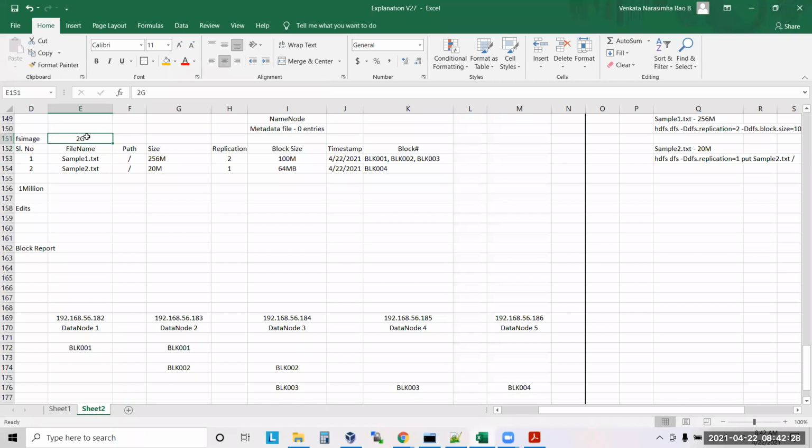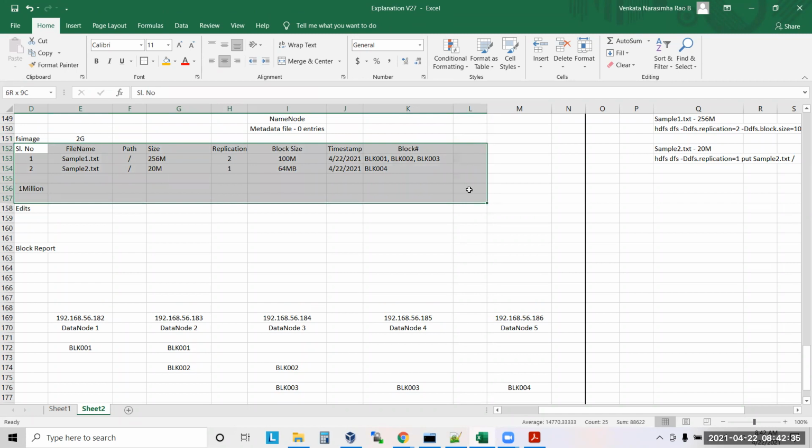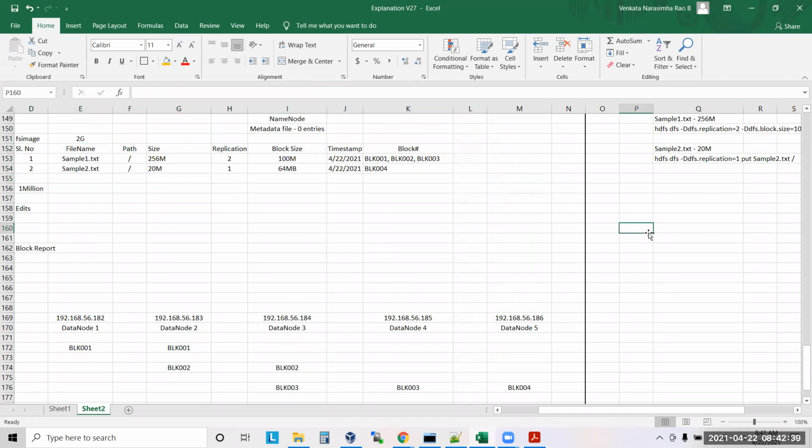It has become 2 GB. Are you clear, guys? Yes. Now what is the size of FS image now? 2 GB. Okay. So now, how many people can write files into Hadoop parallelly?